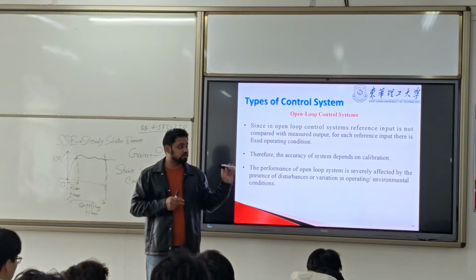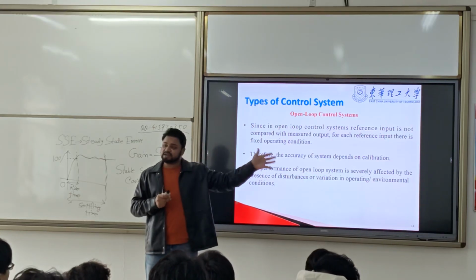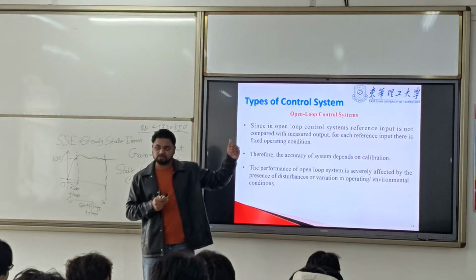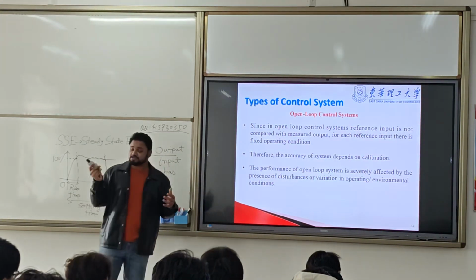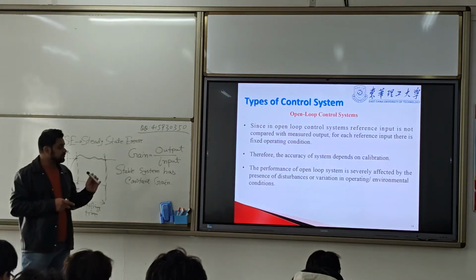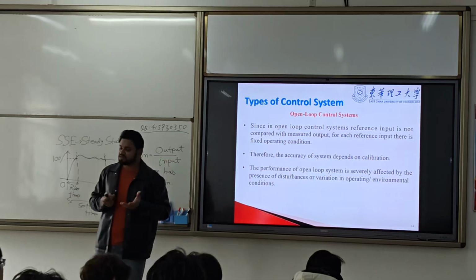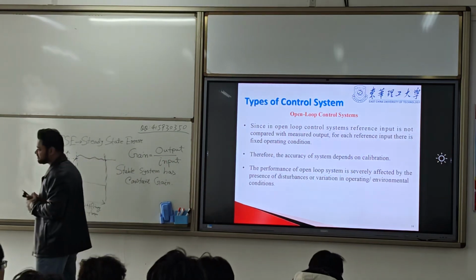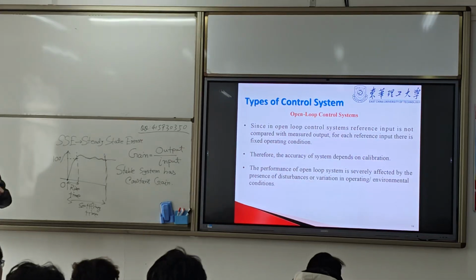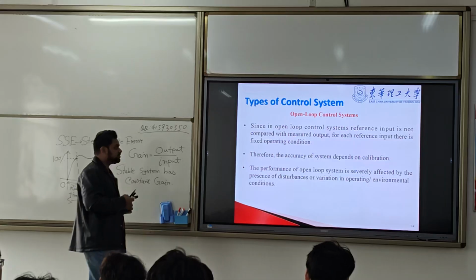It is like this one: turn it on, you use it, then turn it off, and again turn it on. So it needs to start from the beginning all the time. A closed loop system does not need to start from the beginning all the time. The performance of an open loop system is affected by disturbances and variations of external conditions, like temperatures and pressures. I already told you, those are the environmental conditions.